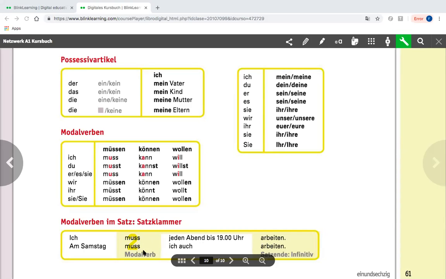And so when you have a modal verb, you also have an infinitive. And this infinitive goes to the end. This is what they call a Satzklammer, which is like a sentence bracket, right? So the conjugated verb and the infinitive create the bracket in the sentence. So the rule for the modal verb, other than studying the conjugations because they are irregular, at least you see the vowel changes here, indicated in red. The rule is that the conjugated modal verb is in the second position, but then the infinitive goes all the way to the end of the sentence.